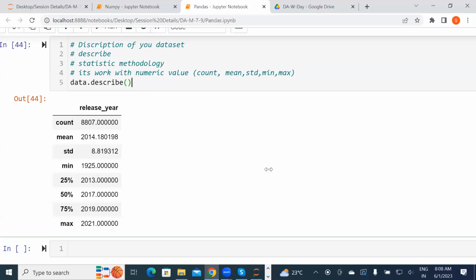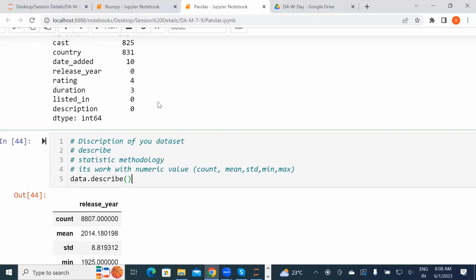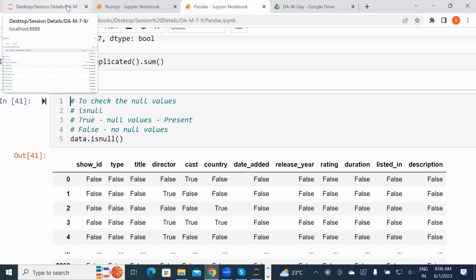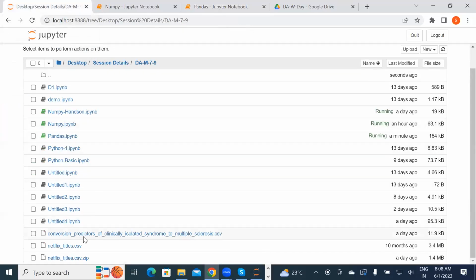So describe works only for the columns with numeric values, that's why I keep it as a numeric value. Yes, Ayush, only the numeric value, only integer, or we can use a float also, but not apart from that. There are two numeric columns, so describe will calculate them separately. Yes, separately. I'll do one thing, because we use one database now. I think yesterday we downloaded one more database, if I'm not wrong. So we'll take that database also.